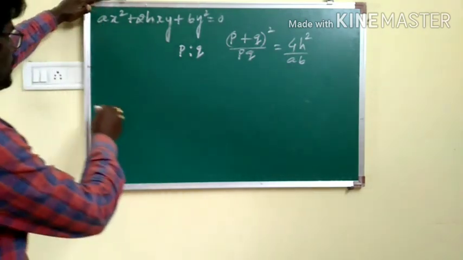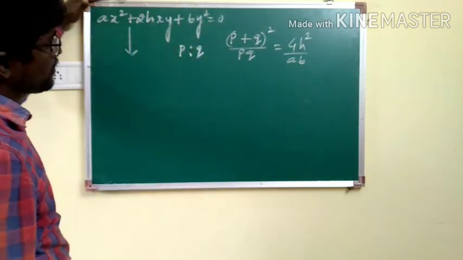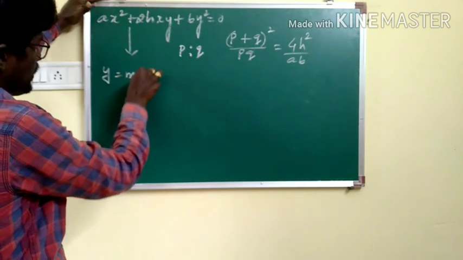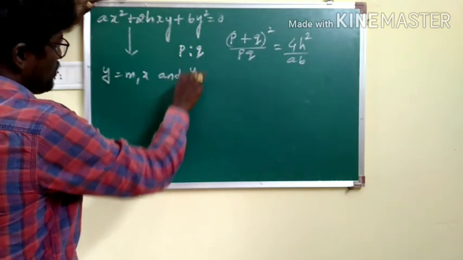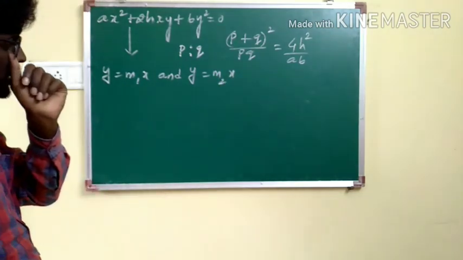What is that? Let us consider the lines which will be traced out by this equation: y is equal to m1x and y is equal to m2x. They are the two lines which we are taking.